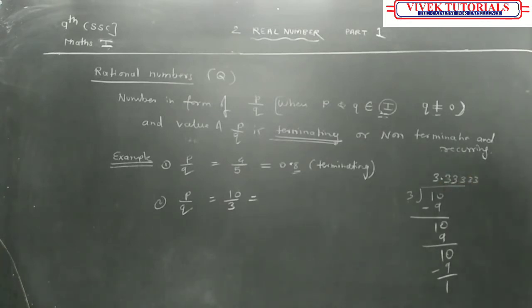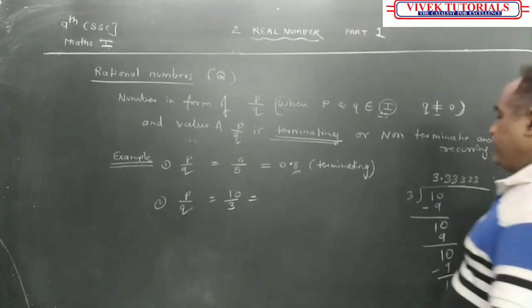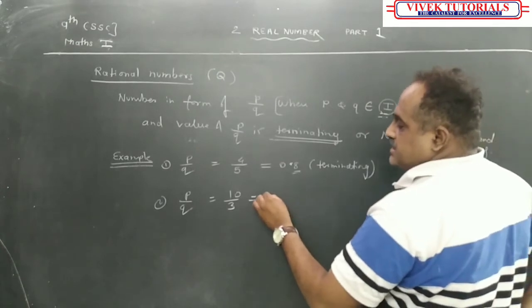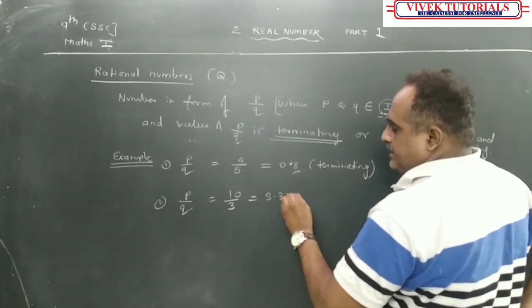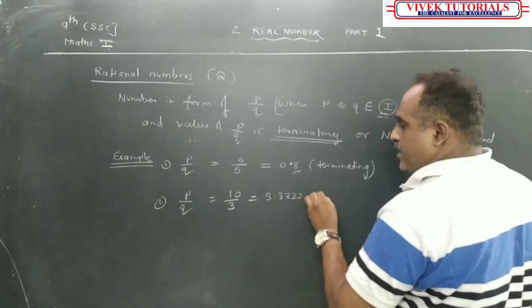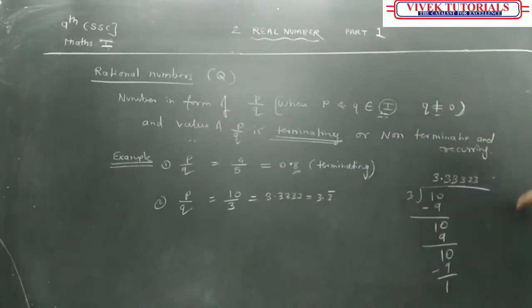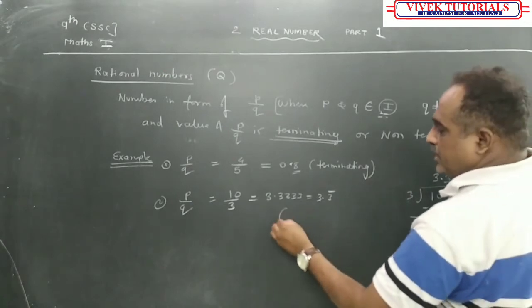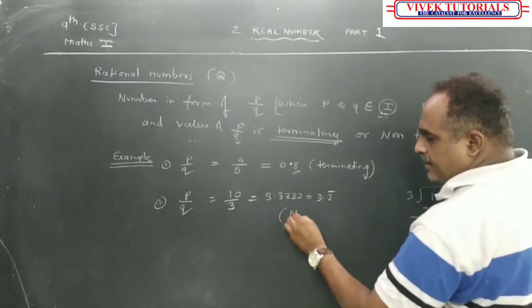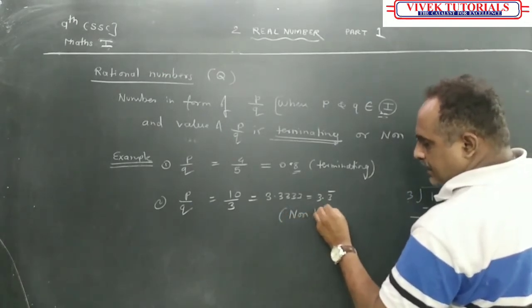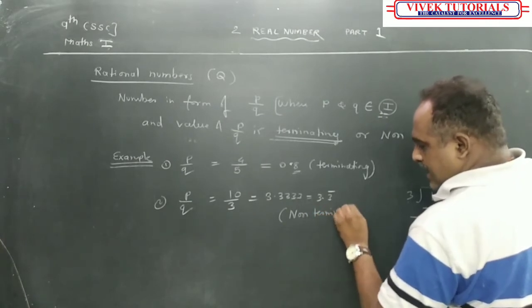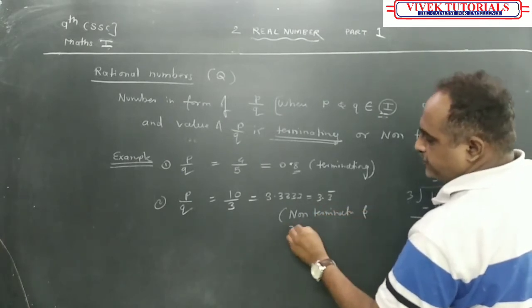It is called as what? Non-terminating. But ये वापस आ रहा है, इसको बोलते हैं recurring. Okay, so this is 3.33333, that is equal to 3.3 with a bar. ऐसा लिखा मतलब terminating नहीं हो रहा है. Is it right? So it is non-terminating and recurring.